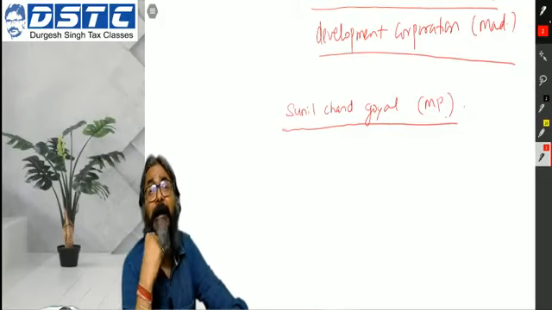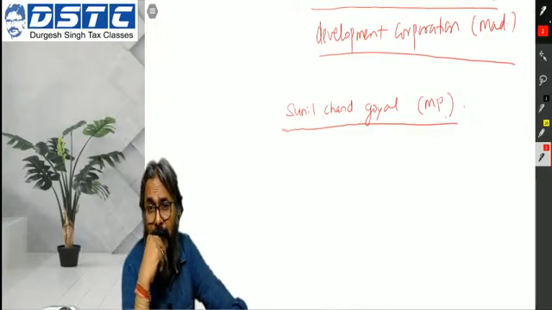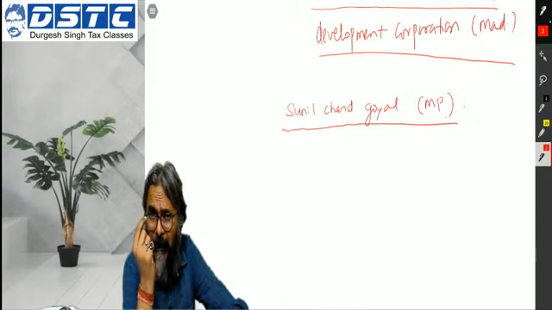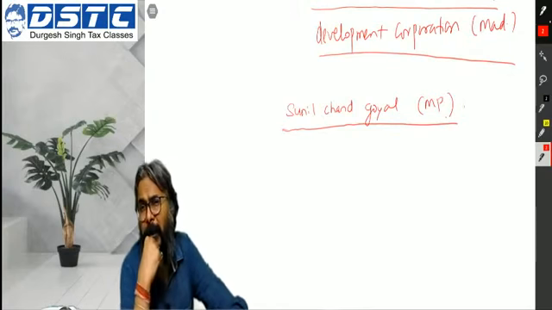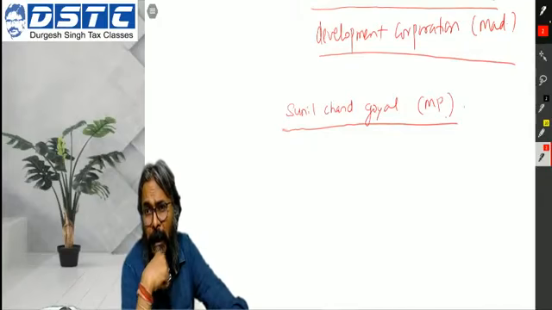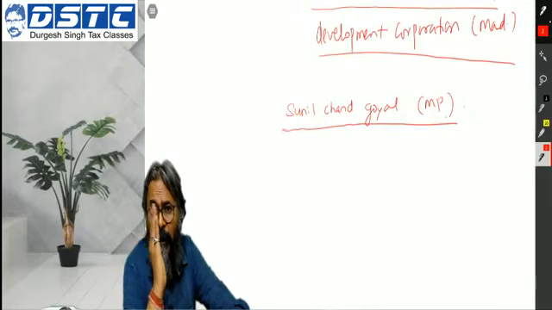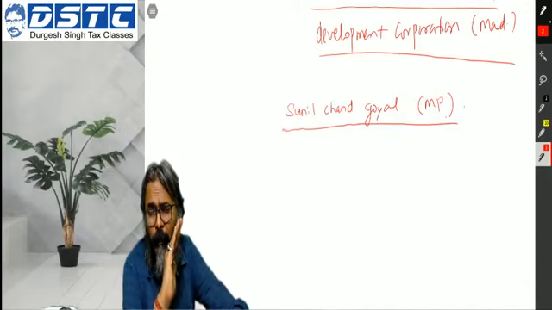Definitely, the department didn't like that. In the course of the assessment, what the department did was they classified this particular income under the head PGBP. And if you classify this income under the head PGBP, then what will be the consequence?